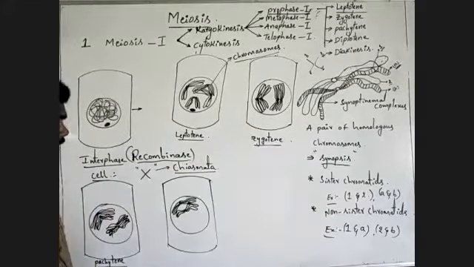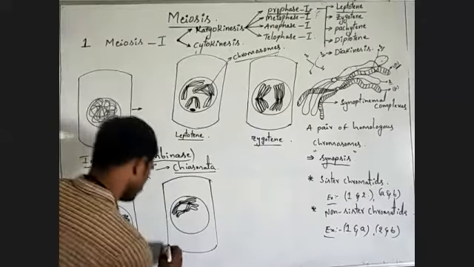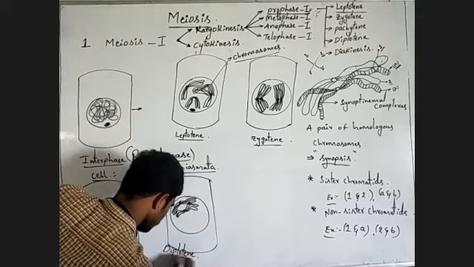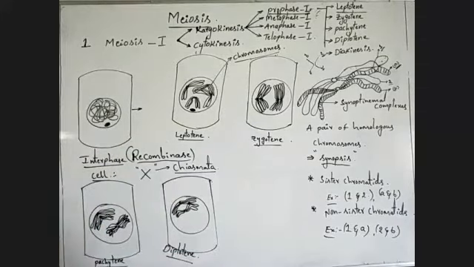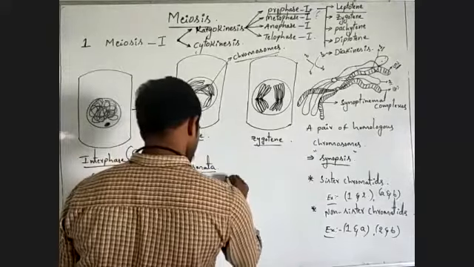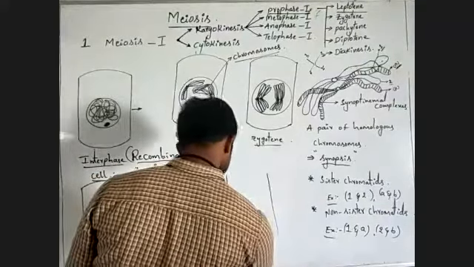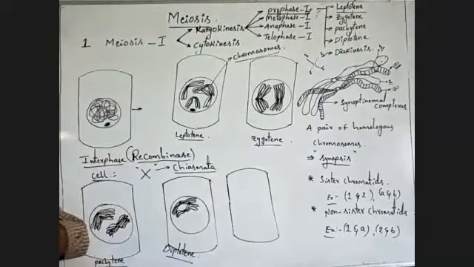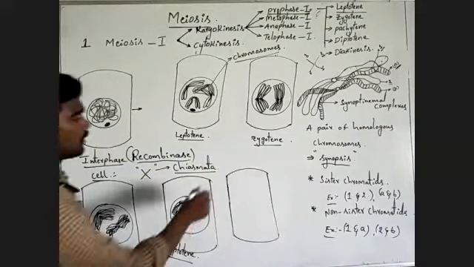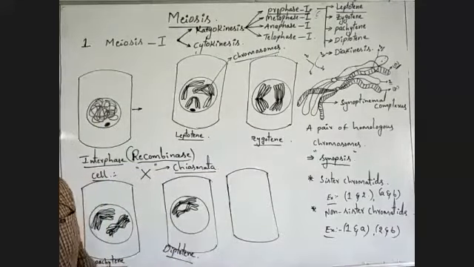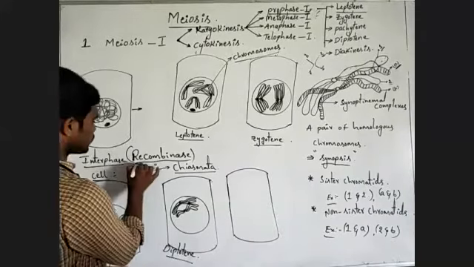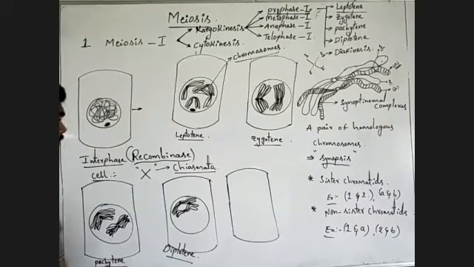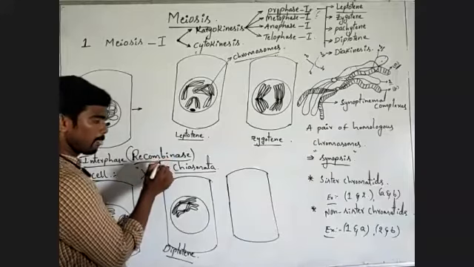Understanding? Okay, this is about diplotene. Next step is diakinesis. Listen carefully. Recombination, recombinase enzyme. What is the use of recombinase enzyme?